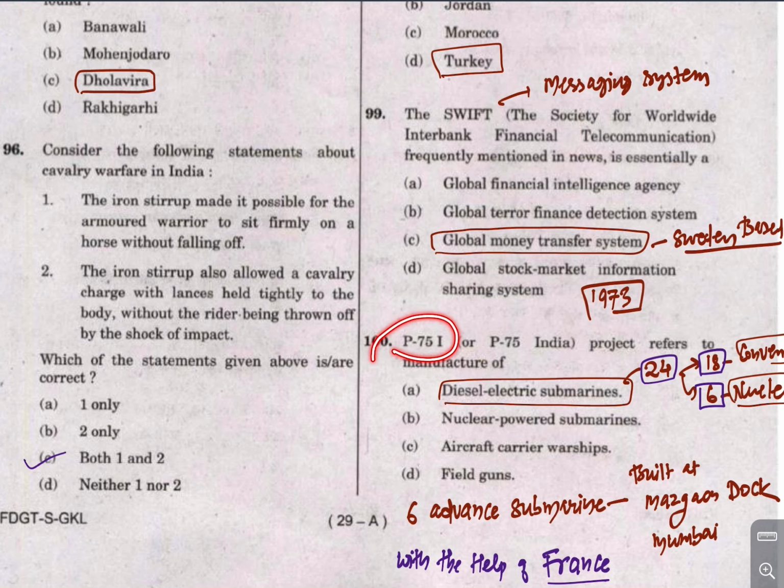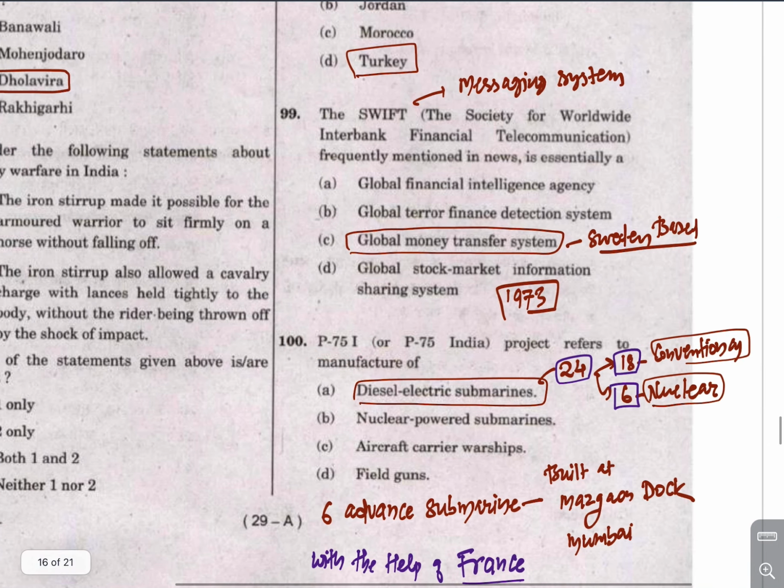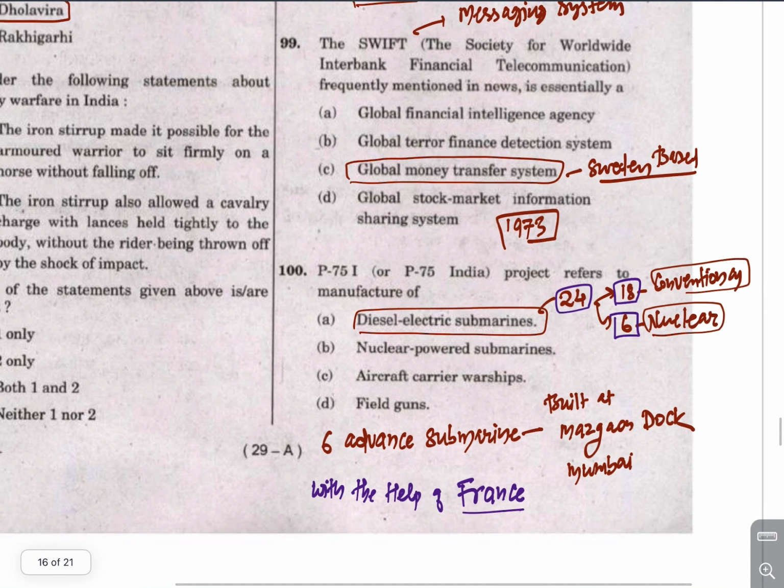Now P75I is a project where we are manufacturing around 24 submarines, out of which 18 are conventional, that is diesel electric, and 6 are, now this is the internal information, but I think this is not correct. It's all about diesel electric submarines with the help of France, and they are being built at Mazagon Dock, Mumbai.